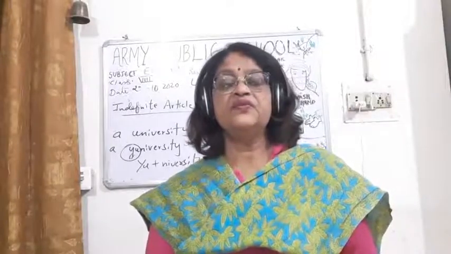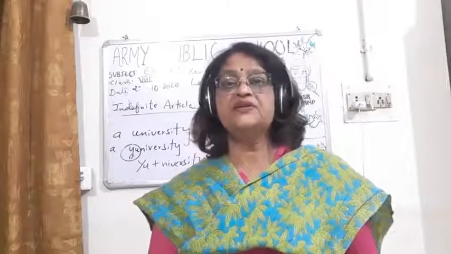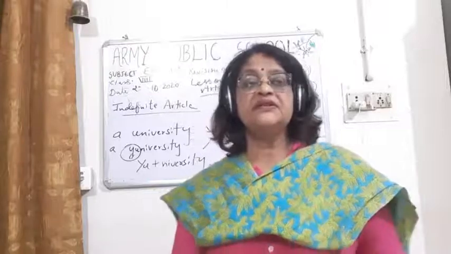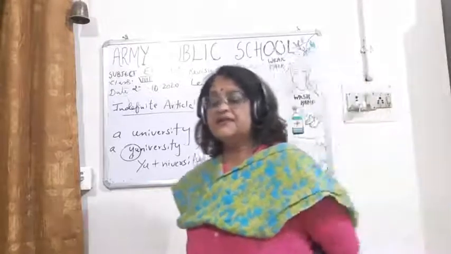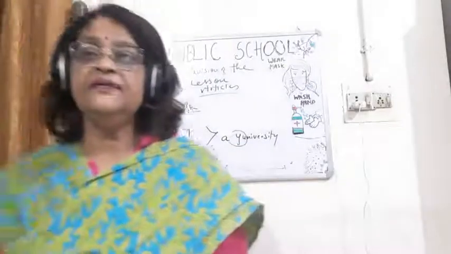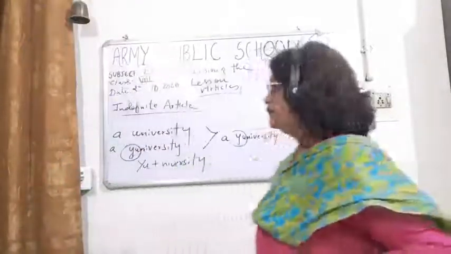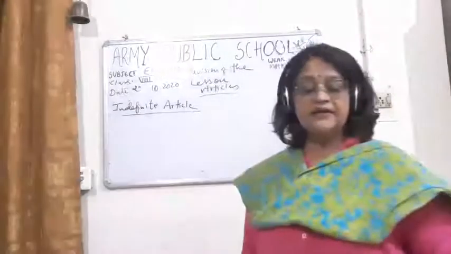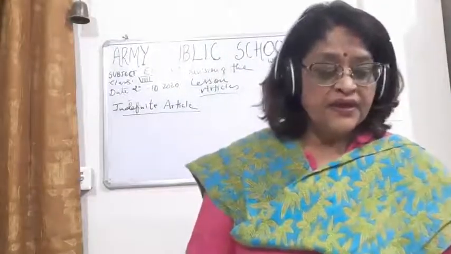Generally with a vowel sound, what do we write? We write an. But here the word starts with a vowel letter but is pronounced with a consonant sound. Then we take another word, a European.